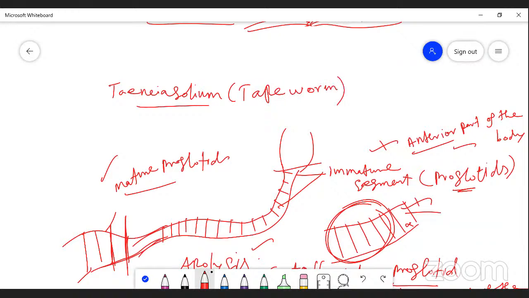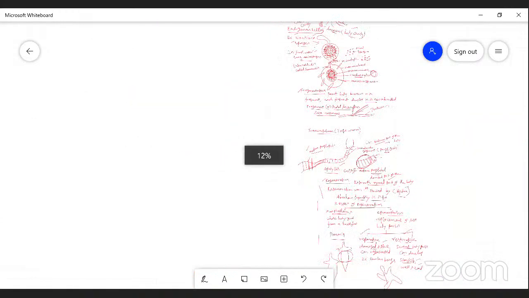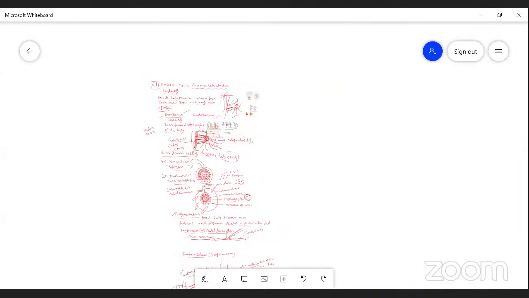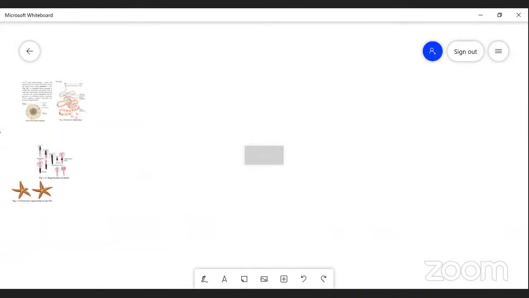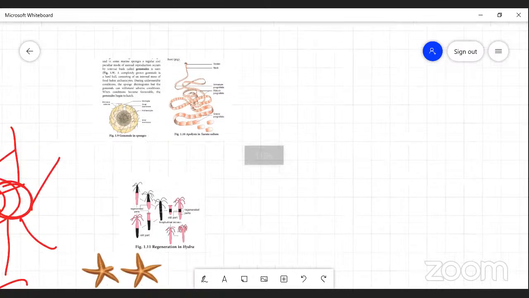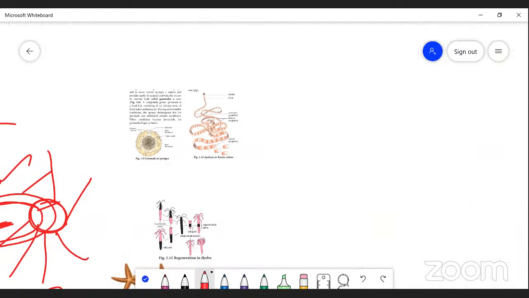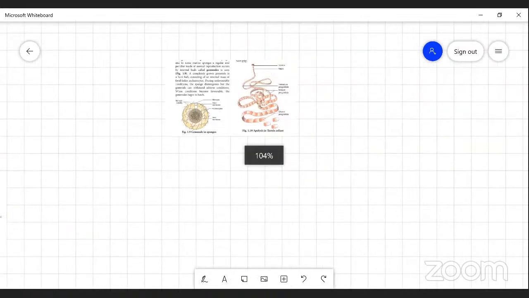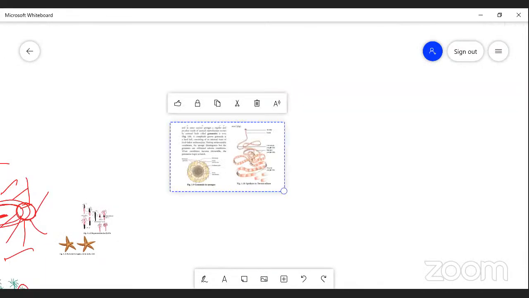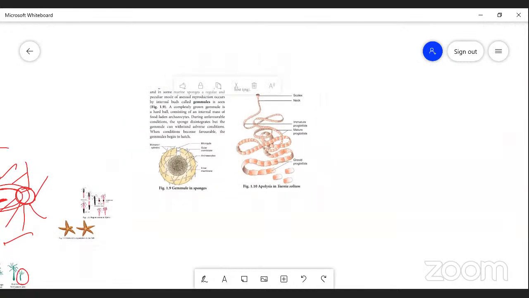That is the tapeworm type. It is a very good example for fragmentation. Another example is the Taenia solium tapeworm.